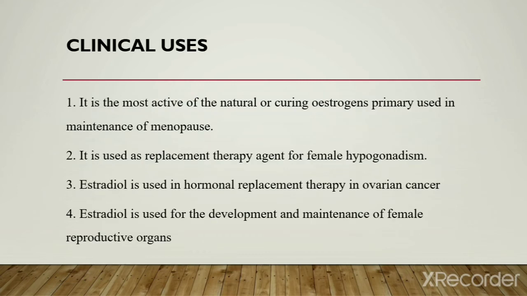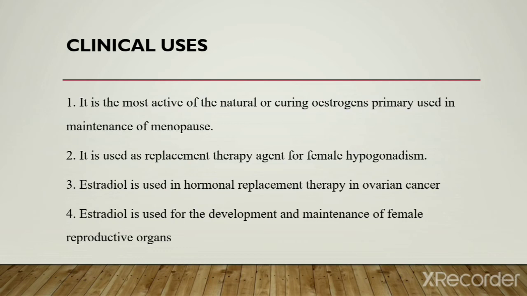Next are the clinical uses of estradiol. It is the most active of the naturally occurring estrogens, primarily used in the maintenance of menopause. It is used as replacement therapy for female hypogonadism.